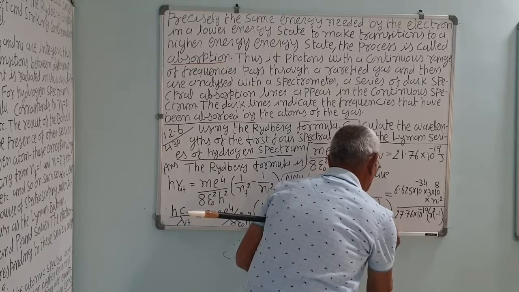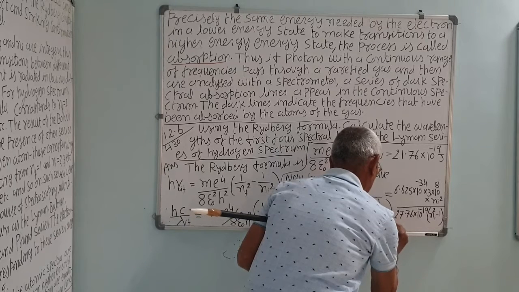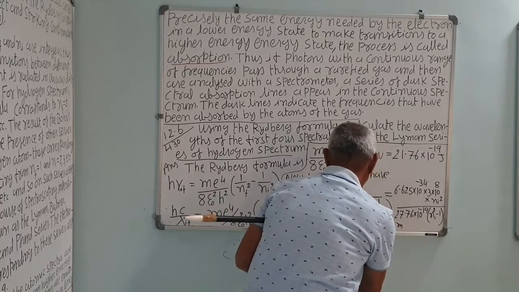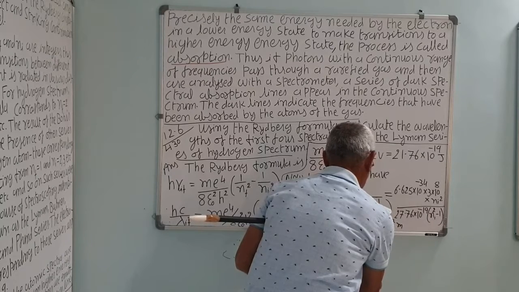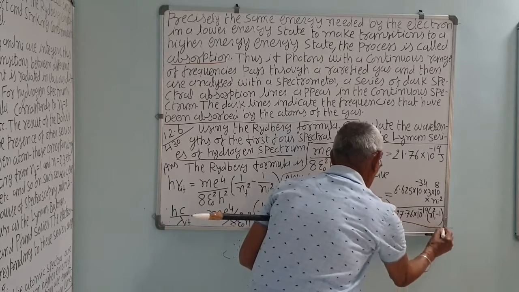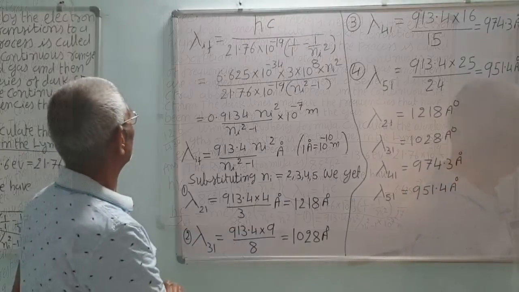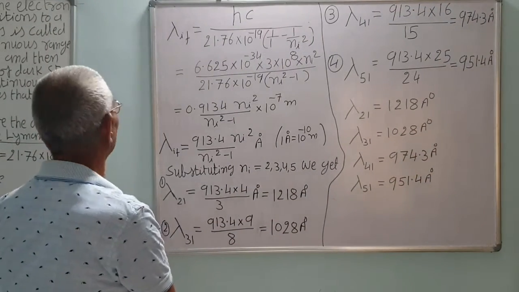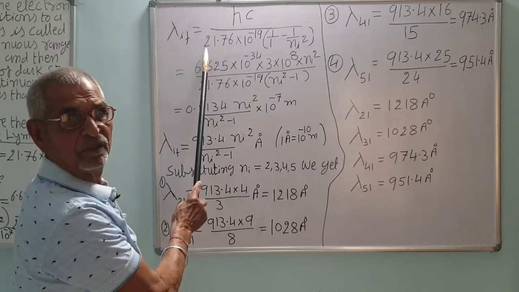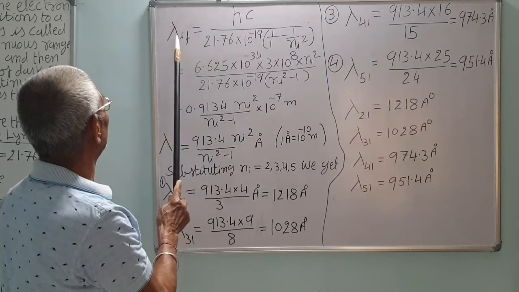Into 10 raised to power minus 7 meter. There was less space so it was congested, so I have written it again in 2 steps. You need not repeat it.